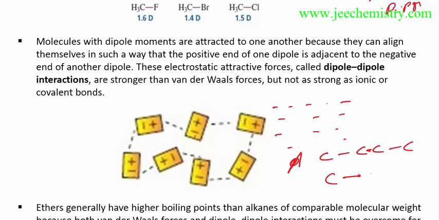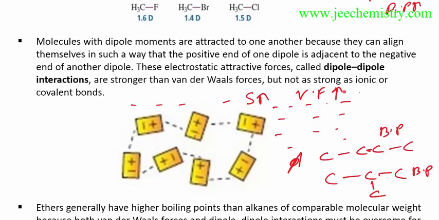this is a 4 carbon chain, but as branching increases, surface area decreases, so the boiling point decreases because van der Waals force decreases. In this there is a greater surface area for the van der Waals attractions, so the boiling point increases. Similarly, these are arranged in disorder, with lots of branching, so the boiling point is less. But there are attractions between opposite dipoles, so they align in one direction. As the alignment increases, surface area increases, van der Waals forces increase, and the boiling point increases.